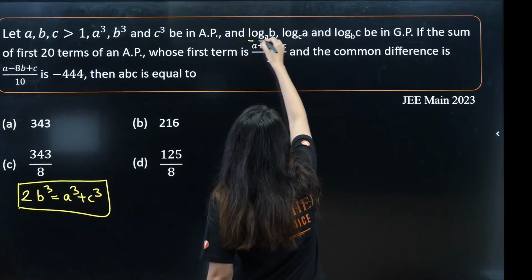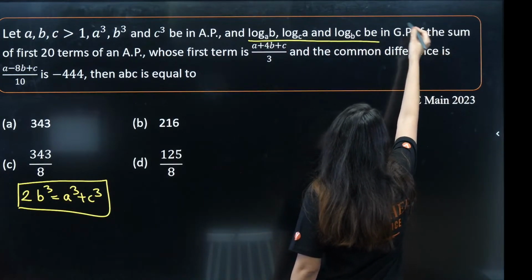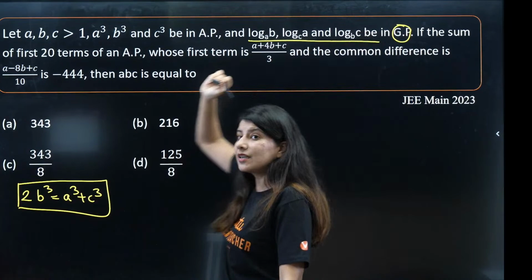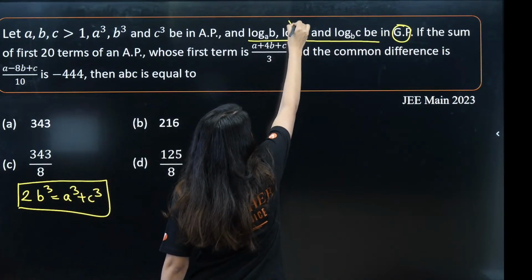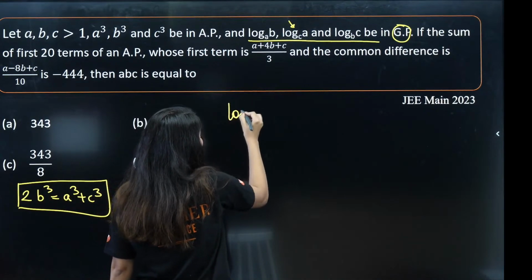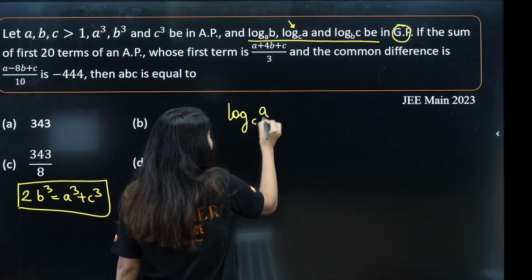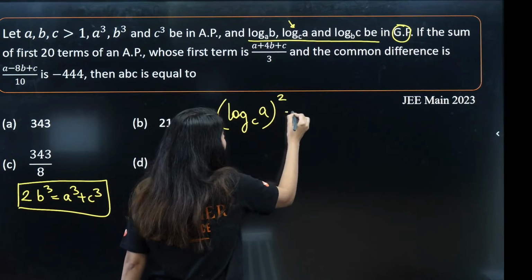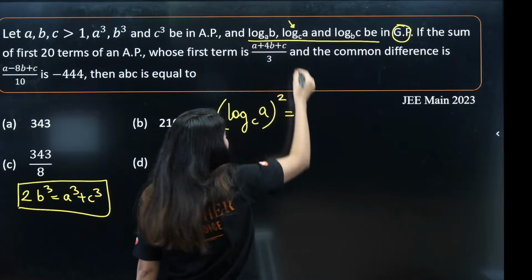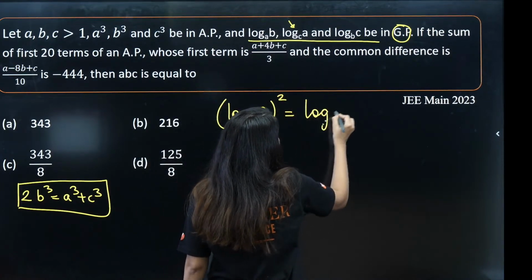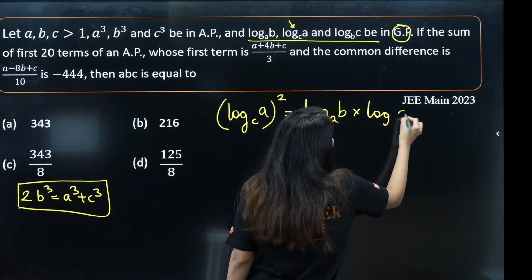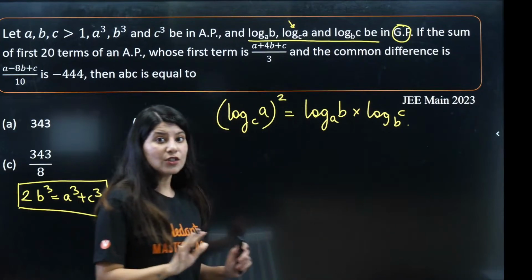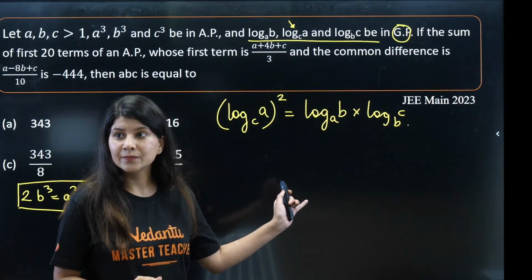Next, log a to the base b, log a to the base c, log b to the base a, these terms actually are in GP. What does that mean? That square of the middle one, that means log of a to the base c whole square, is equal to the product of the extremities, which is log of b to the base a multiplied by log of c to the base b. We need to actually calmly solve this.